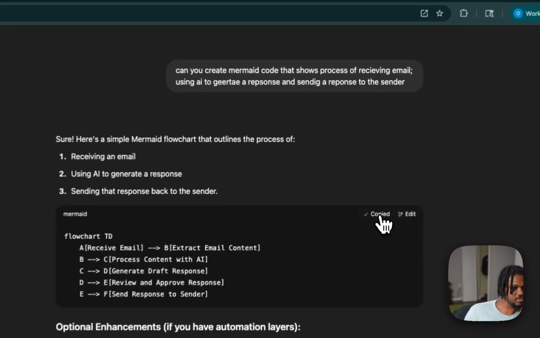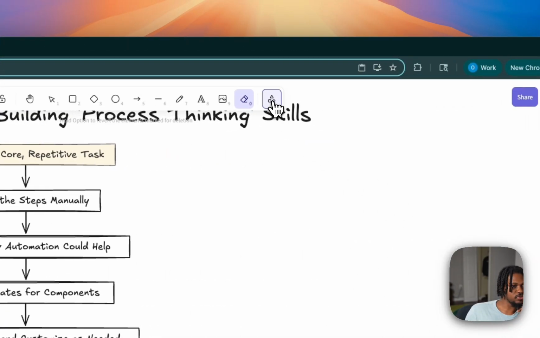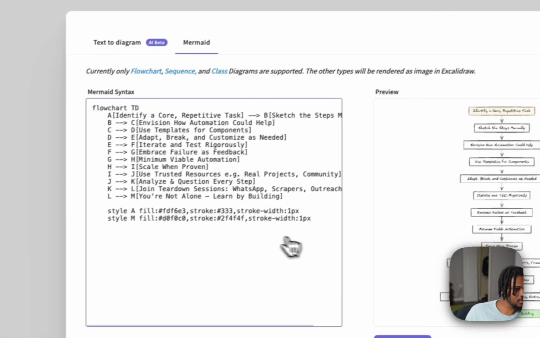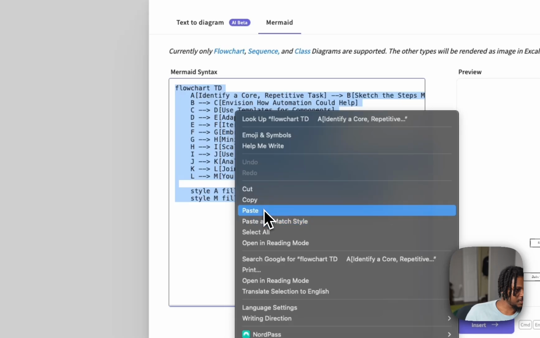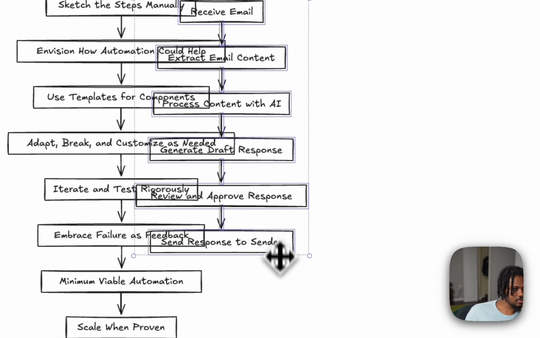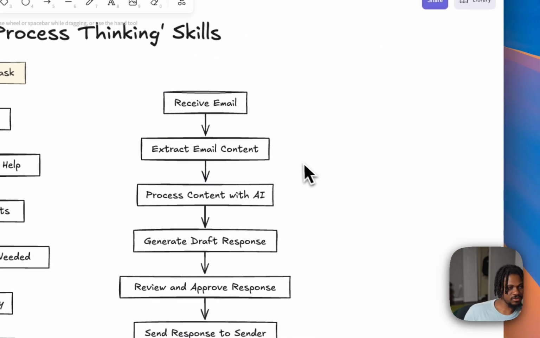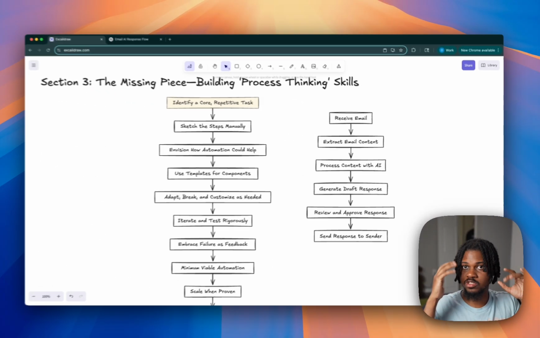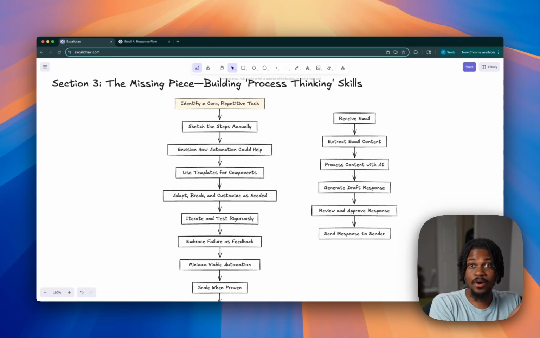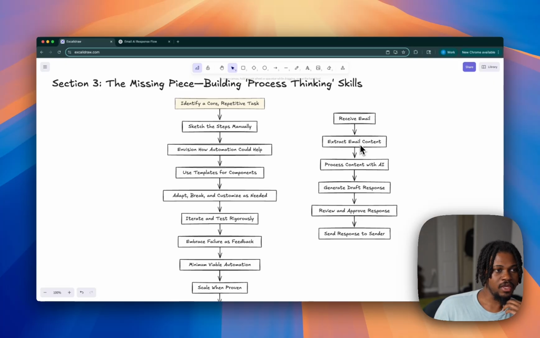Cool. It's very simple. Then you can come to a tool like Excalidraw, which is what I like to work with. We literally just come here and paste it in. And boom, right here, we have a real life version of the idea we had in our mind. And now we see it in the form of a workflow diagram. And that allows us to get into that process of, okay, now I understand the different components I need to build, right? So receive an email. Okay. Second step, extract email content. Okay. Process that content with AI, generate a draft response, review the response, send response to sender, right?